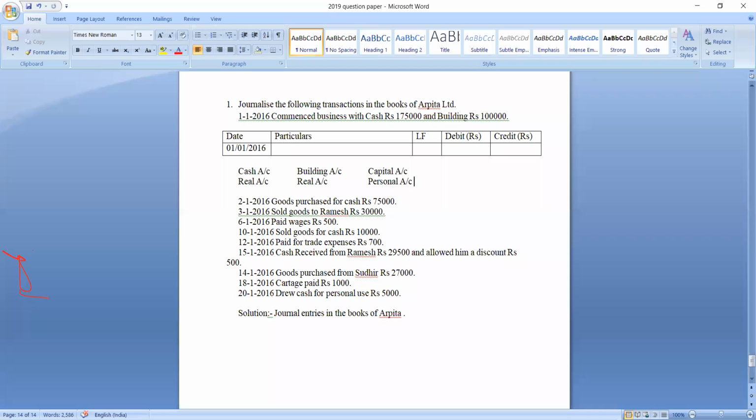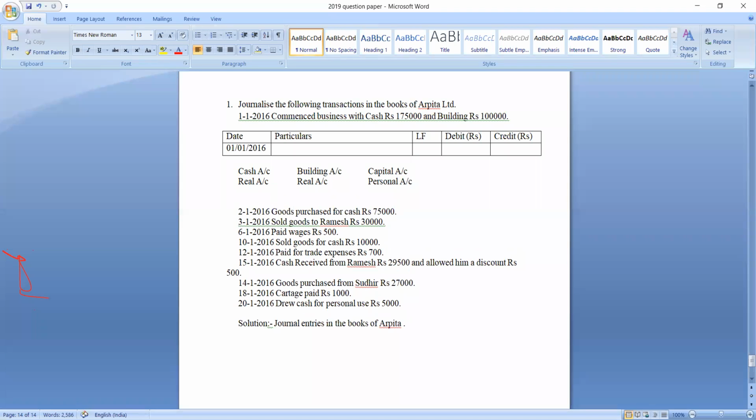No need to do this much work at the time of examination. Directly we need to write the journal entry. But for passing the journal entry, you need to analyze the transaction. So this is how we need to analyze the transaction. Now, what is the third step? I told you 3 to 4 steps. First, find out the number of accounts in a transaction. Later, find out which category those accounts belong to. Later, based on the situation, you need to apply the debit and credit rules.